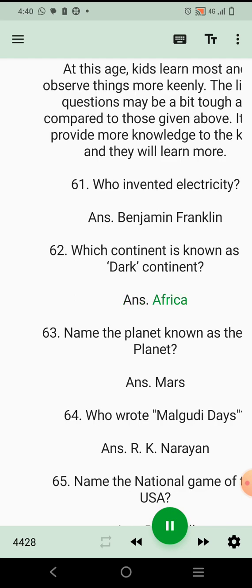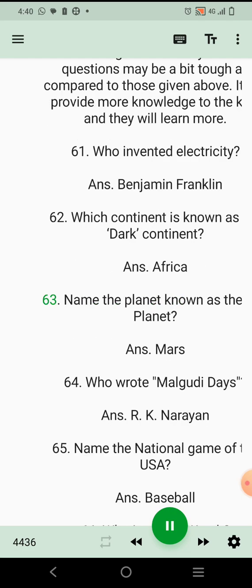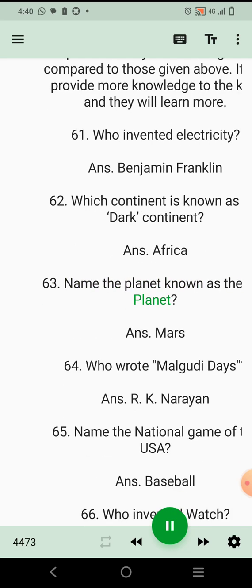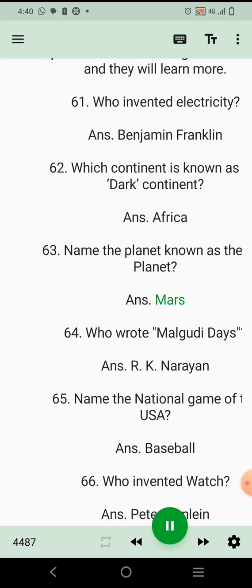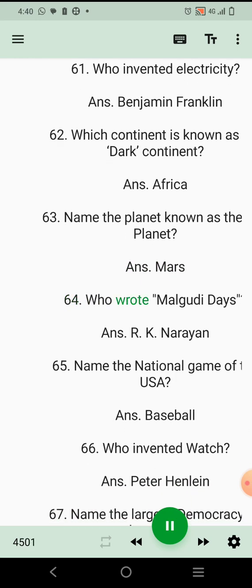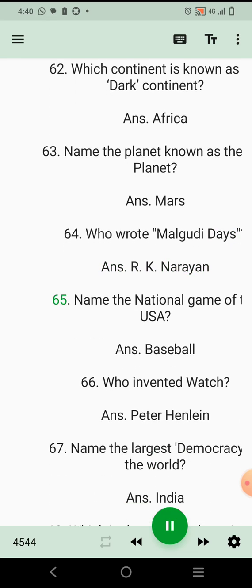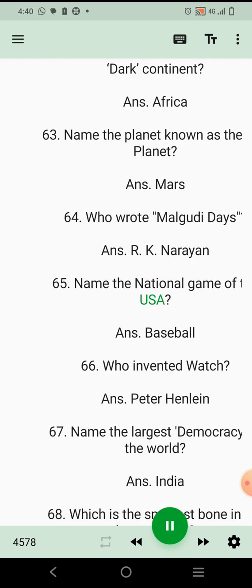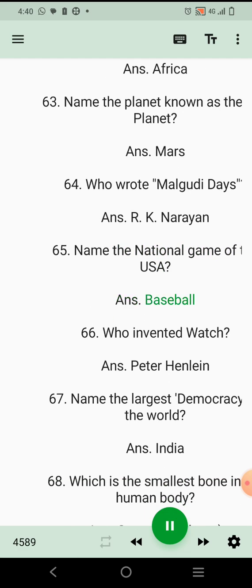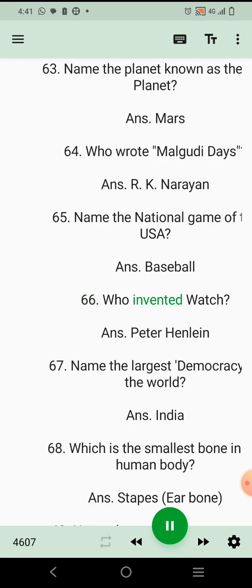62. Which continent is known as the Dark Continent? Ans. Africa. 63. Name the planet known as the Red Planet. Ans. Mars. 64. Who wrote Malgudi Days? Ans. R. K. Narayan. 65. Name the national game of the USA. Ans. Baseball. 66. Who invented watch?